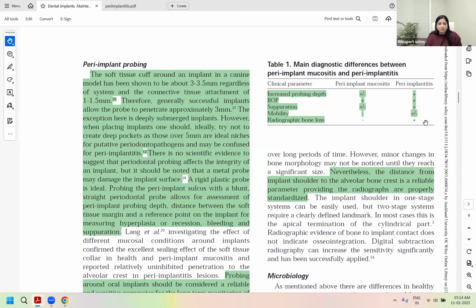Let's seal that deal, or not? Get that concept 100% and look for these keywords in the histories: bone loss and mobility. We have done these questions in your ultimate advance file, and a lot of times the deeper probing depths were given, but there was no bone loss, no mobility, and we chose peri-implant mucositis. Anyone remembers that? 6 mm, 7 mm, we've seen those questions, right? So this is why I'm clarifying this concept once and for all: please make sure that getting either of these two positives in the history is crucial to make the diagnosis of peri-implantitis. Okay?